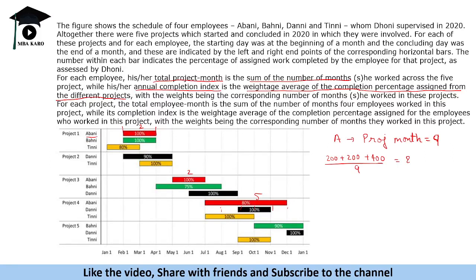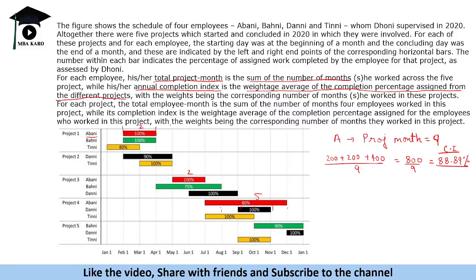So 800 by 9 is equal to 88.89%. So that is your completion index. Project month is the total sum of the months. Completion index is the weighted average: 100% here, 100% here, 80% here, so 80 into 5, adding this and dividing by 9.